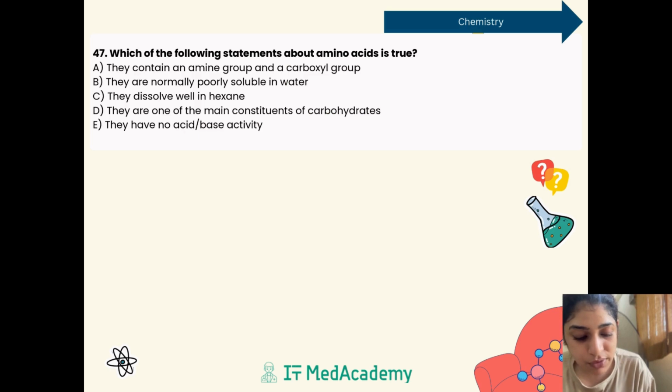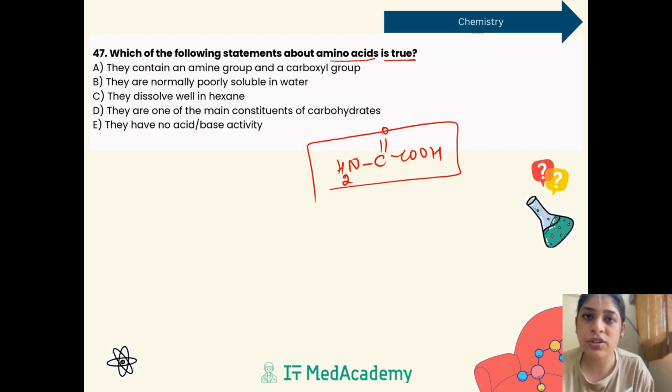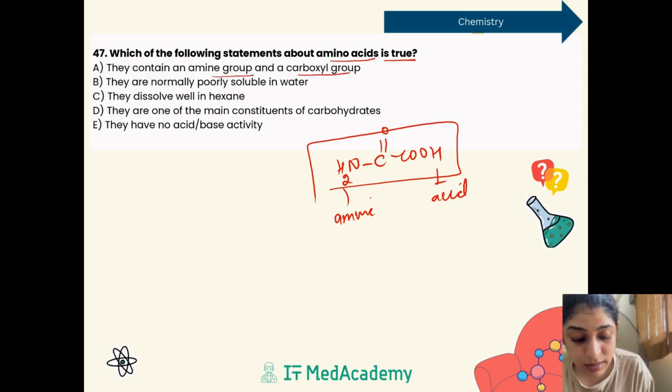Next, which of the following statements about amino acids is true? Now, what do we mean by amino acids? The amino acid structure is somewhat like this. This is the structure of amino acids, which have an amine group and an acidic group. We know this, right? Now they contain an amine group and a carboxyl group, which is completely correct. They are normally poorly soluble in water.